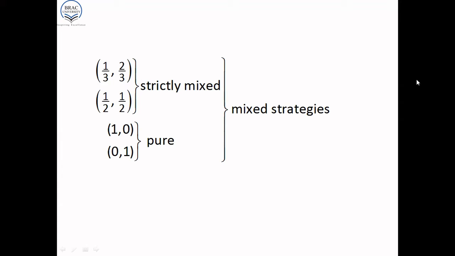On the other hand, 0-1 is a pure strategy where one of the players does not go to the ballet, but definitely goes to the boxing match. Now, the strictly mixed strategies and the pure strategies are all part of mixed strategies, right? The pure strategies are a special case of mixed strategies where one of the probabilities is 0, and so the other probability would be 1.